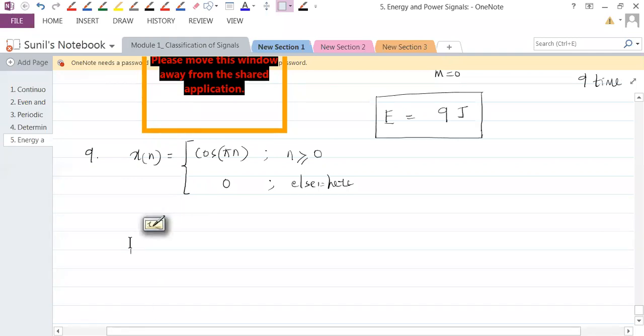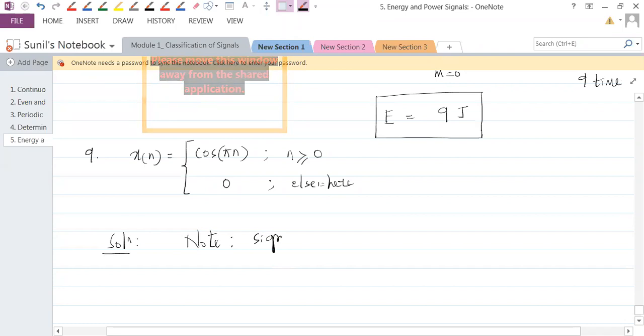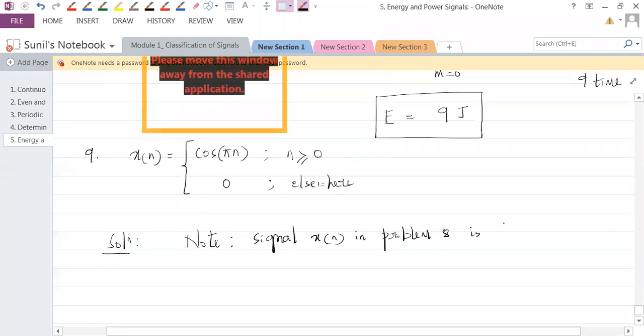Everybody just take this down. In the solution, let's give the reason. You can just take a note. Signal x of n in problem 8 is non-periodic because the range is finite.